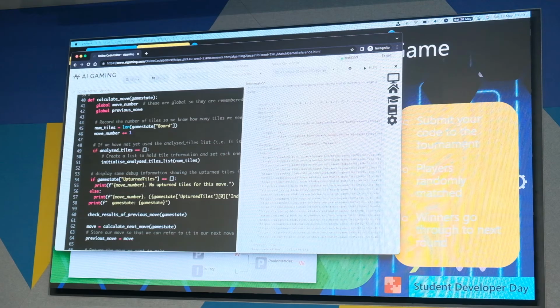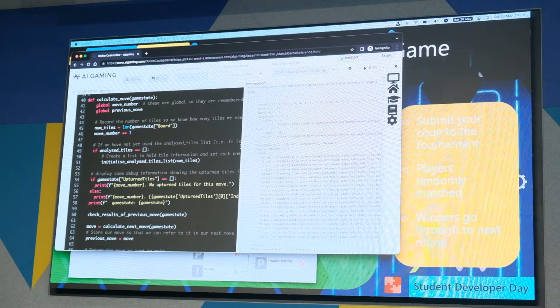We've done all of that for you in the template code for today because we haven't got so long to spend figuring it all out. It's all in the template code for you. But that's what it's going to do behind the scenes. So, hang on a sec, I'll close this.